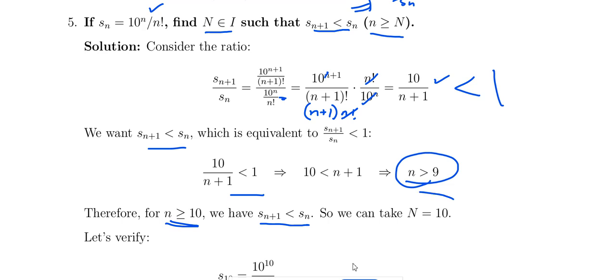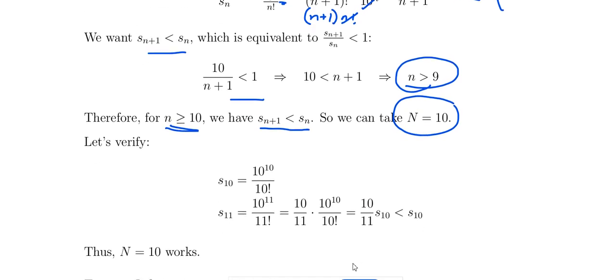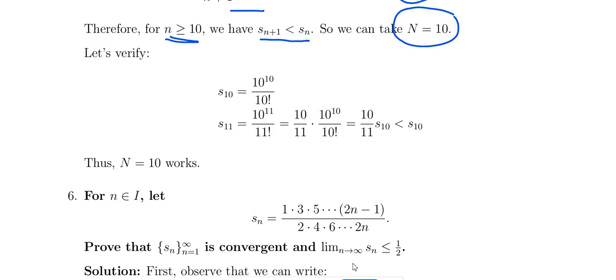Then what is the capital N? Capital N, the stage, is called 10. Capital N here is 10. So this is S10, this is S11. So from this, S11 is less than S10, for n equal to 10.